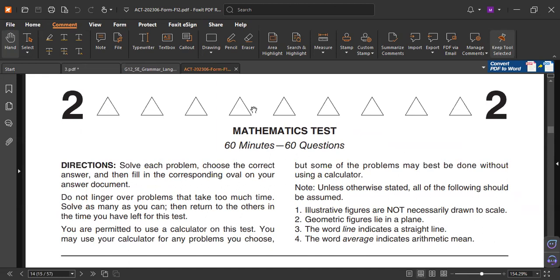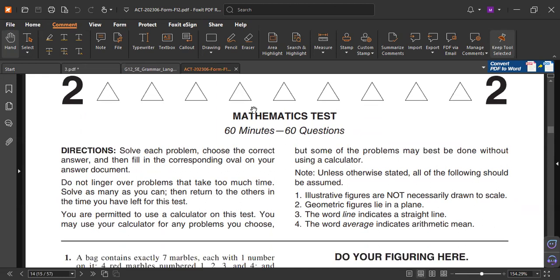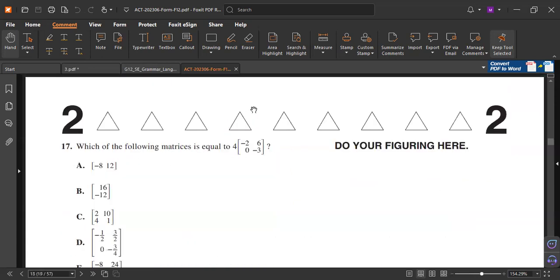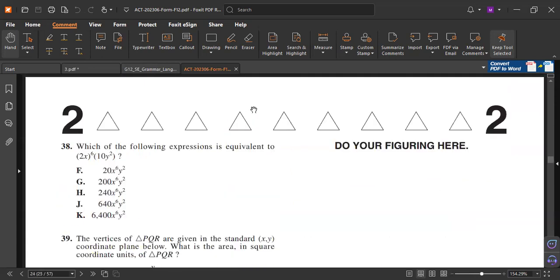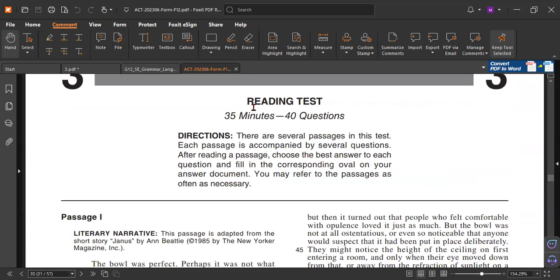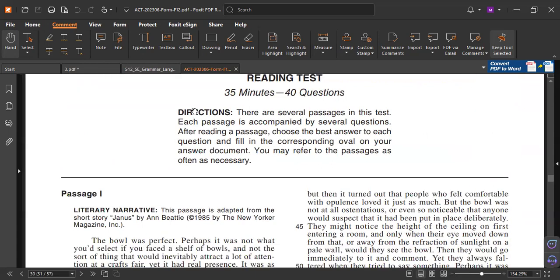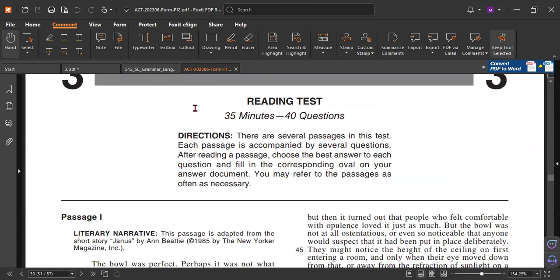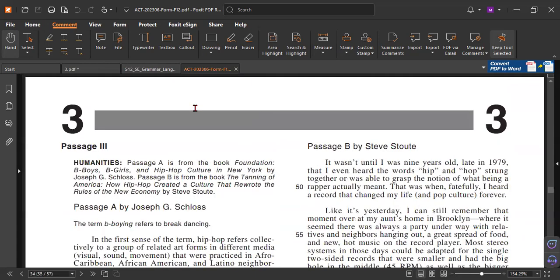After the English, okay, it can be the math test. You see, I will send you all of this in the chat. And after the math, you will find the reading. Reading is a powerful one. Look, the time is less than 1 minute. And then after these 40 questions, you will find science.